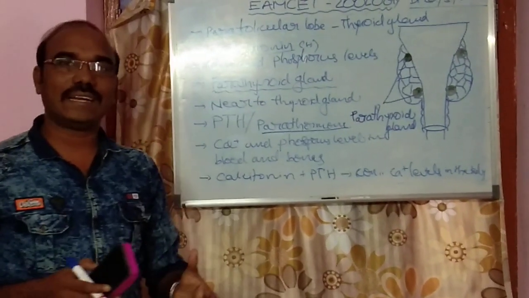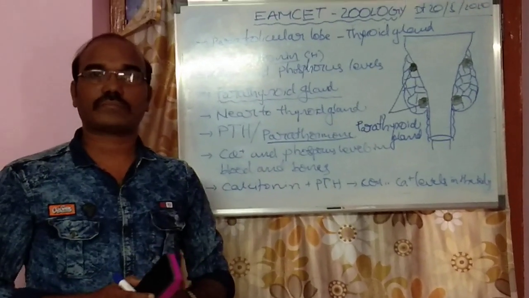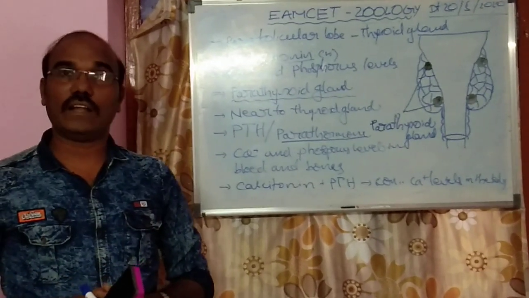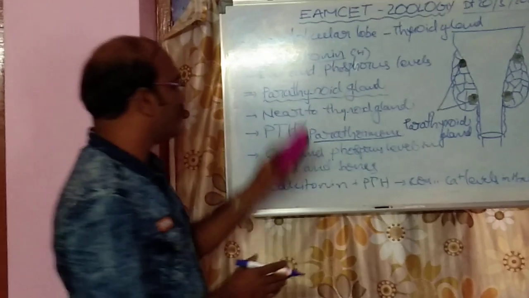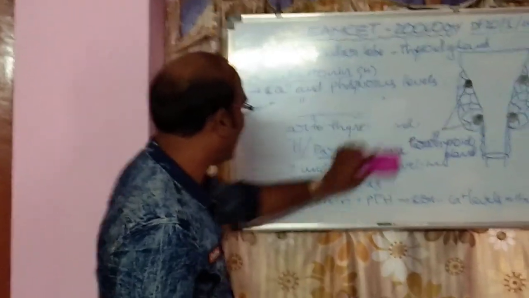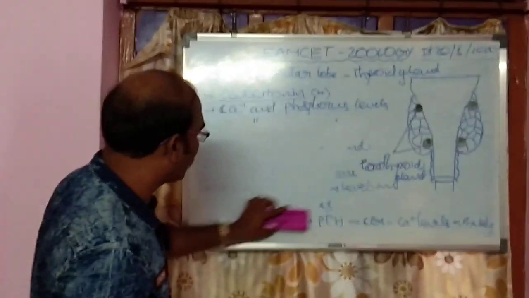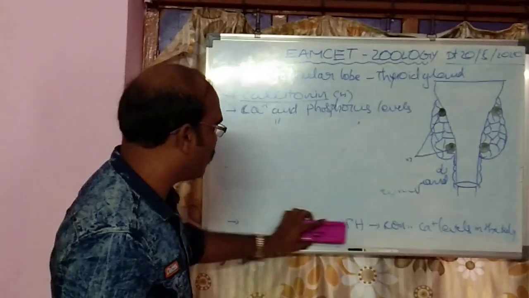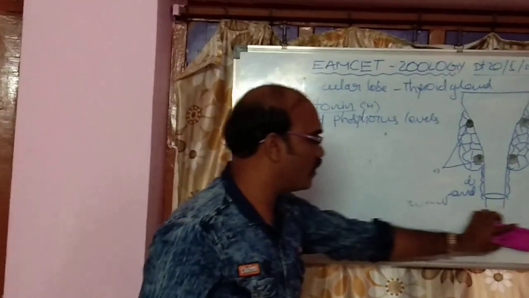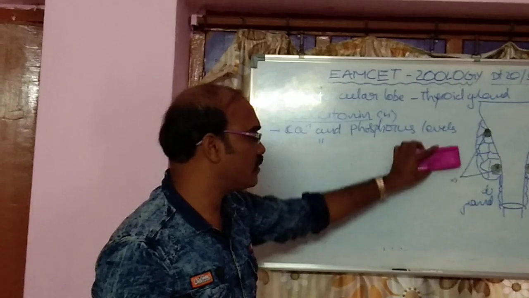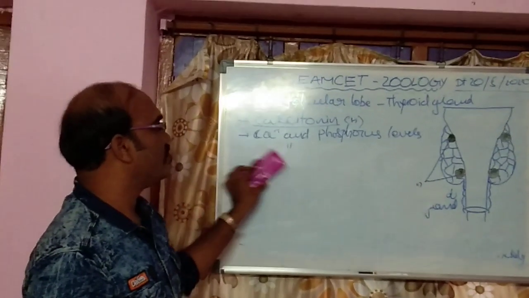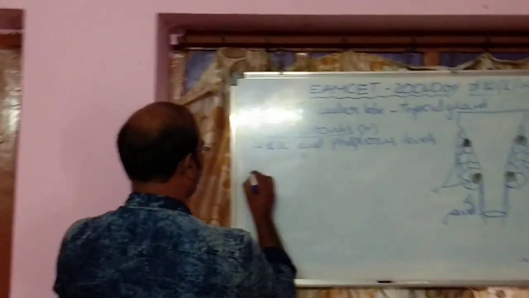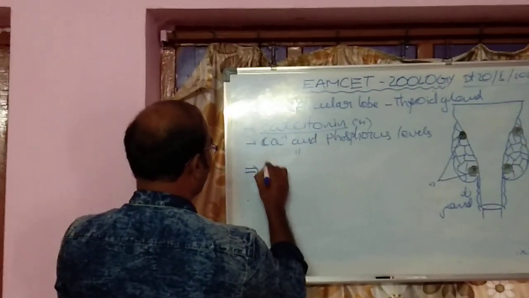So we have to see another gland, that is called the thymus gland. Once we see the thymus gland, it is also an important endocrine gland, and it is also important in examination oriented competitive examinations. Thymus gland.